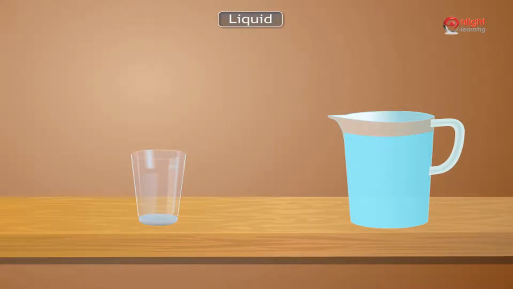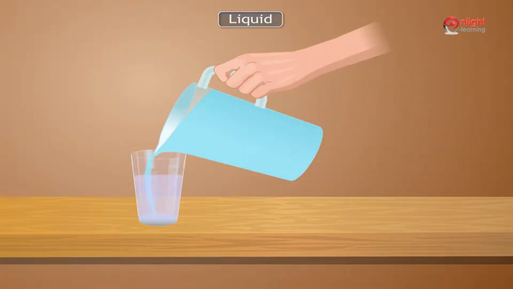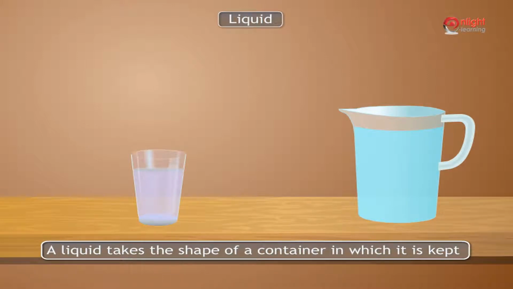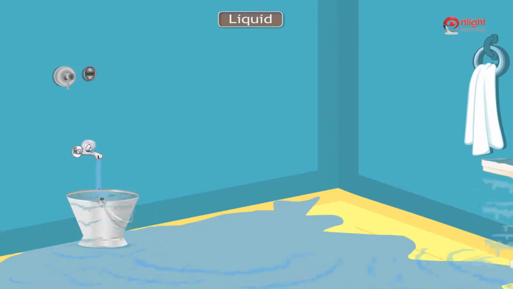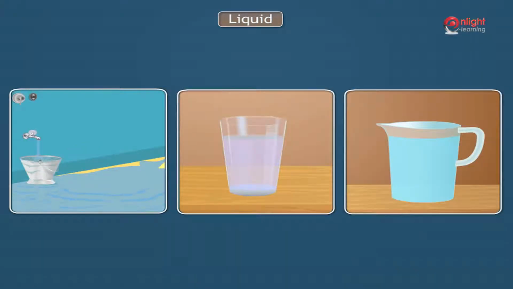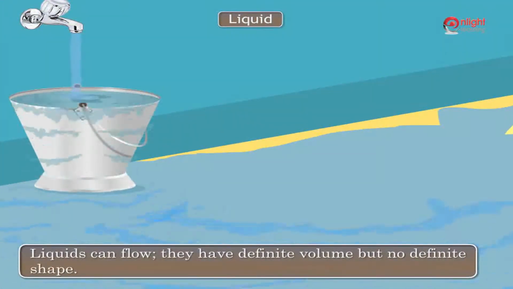Liquid. Water in a jug takes the shape of a jug. You can pour this water into a glass. It will take the shape of a glass. A liquid takes the shape of a container in which it is kept. If you pour the water on the floor, it will flow. But the amount of space a liquid occupies remains the same no matter where it is poured. Thus, liquids can flow. They have definite volume but no definite shape.